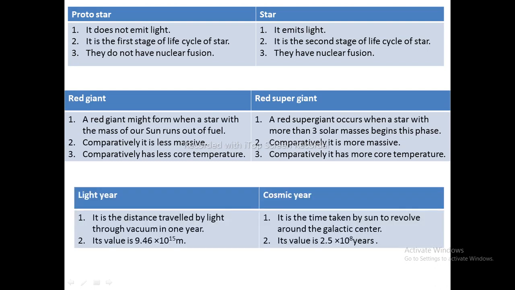Difference between light year and cosmic year. Light year is the distance traveled by light through vacuum in 1 year, whereas cosmic year it is the time taken by sun to revolve around the galactic center. The value of one light year is 9.46 into 10 to the power 15 meter, whereas the value of cosmic year is 2.5 into 10 to the power 8 years.